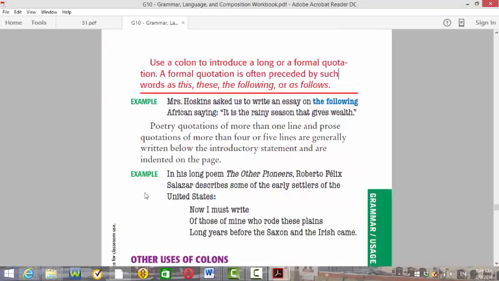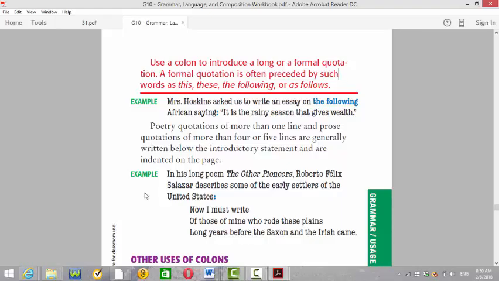Next rule. Use a colon to introduce a long or formal quotation. A formal quotation is often preceded by such words: this, these, the following, as follows. Mrs. Hoskins asked us to write an essay on the following African saying: it is the rainy season that gives wealth. So usually the word following follows these and this. Whether it was a list or it was a quotation, you have to use the colon here.